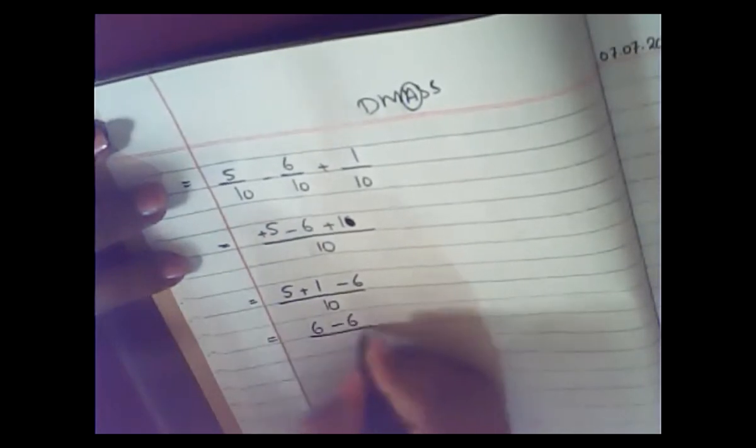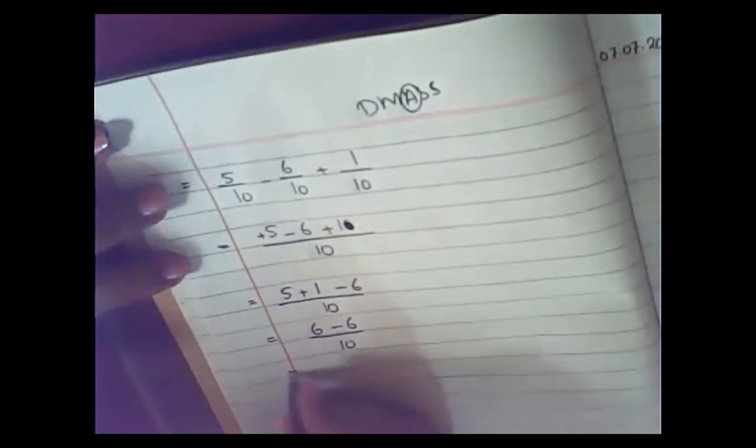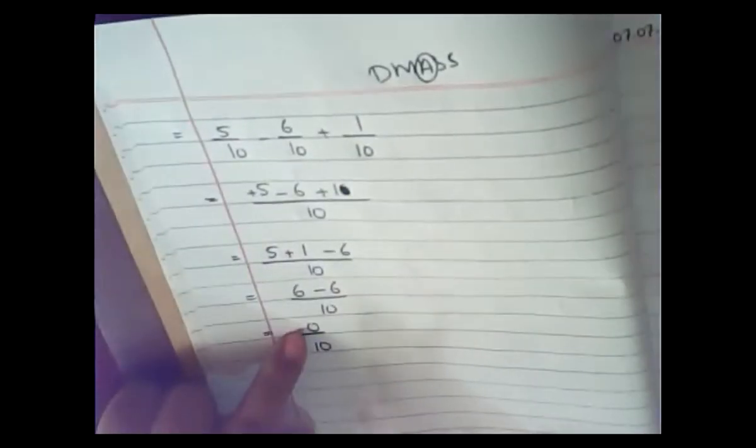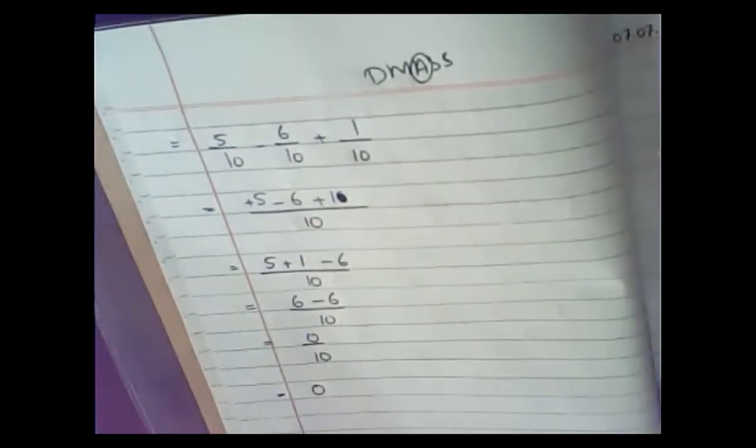Now 5 plus 1 is 6, minus 6 upon 10. So 6 minus 6 will become 0 upon 10. If you are going to divide 0 by anything, what will your answer be? It is 0. Okay, 0 divided by 10 will become 0.